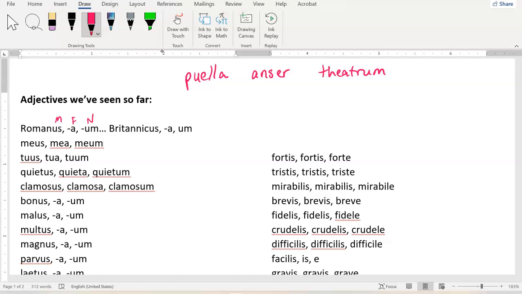So puella is feminine, anser is masculine, and theatrum is neuter, for example. Or let's go back to our canis, because that's easier, I guess. It doesn't really matter that puella is first declension, or that canis is third declension, or that theatrum is second declension. These are examples of a feminine noun, a masculine noun, and a neuter noun.